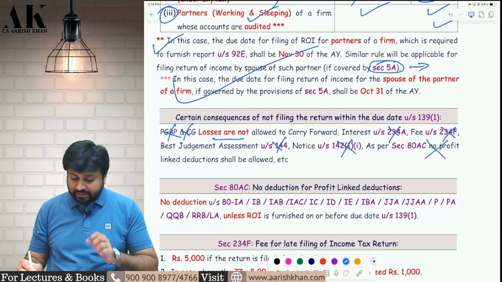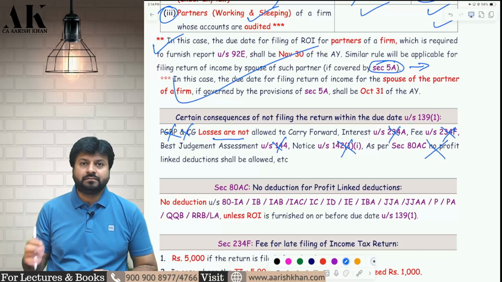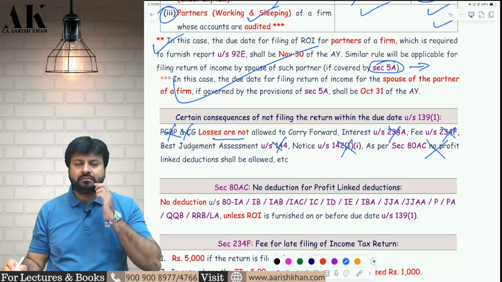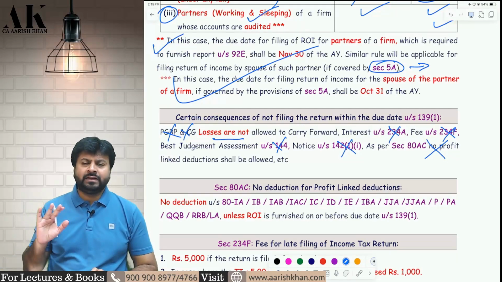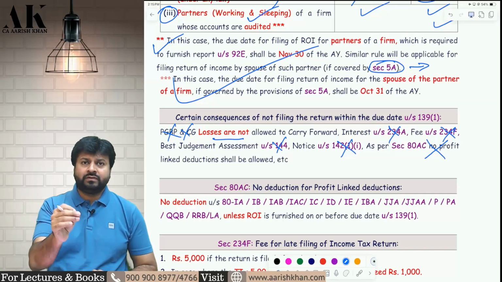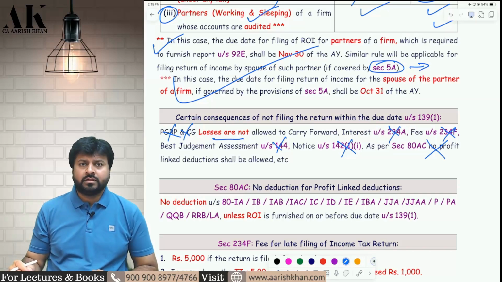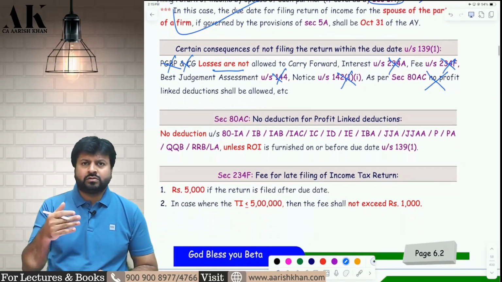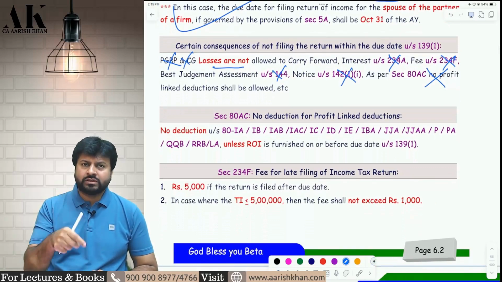Last, all the profit linked deductions you cannot carry forward. You cannot take a profit linked deduction by filing a late return. You cannot claim ATIA, ATIB, ATIC, ATID. All these things are not allowed if you file a late return. It is not possible. If you want to claim all these things, you have to file the return on time. So let me talk about all these consequences one by one. I will talk about 2 consequences as of now.